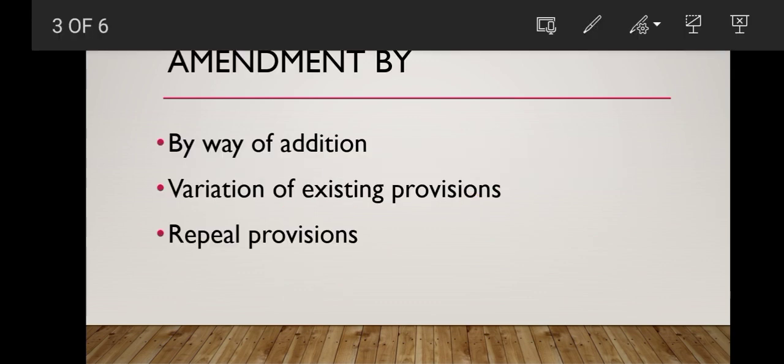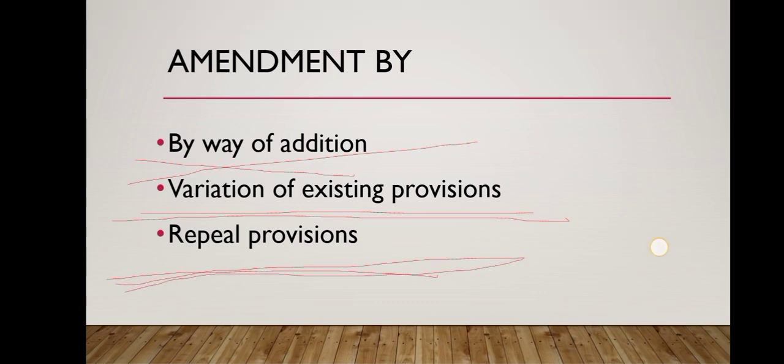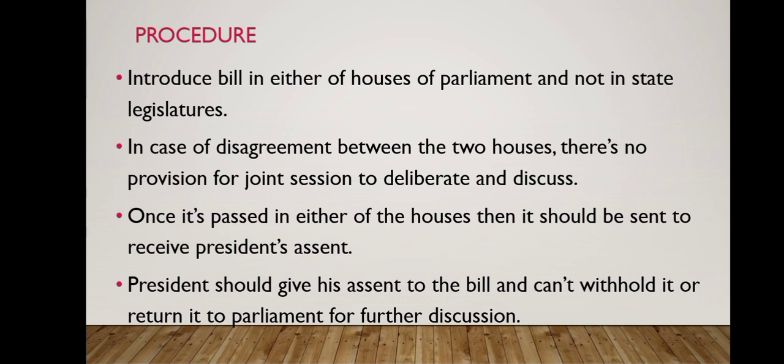Now, how does this amendment, constitutional amendment, take place? It can take place by three ways. That is, by way of addition of a completely new provision, or some changes will be brought into the existing provisions. That is, variation of existing provisions, and sometimes repealing provisions. That is, in certain cases, certain provisions will be repealed, or say completely discarded. So by these three ways, by way of addition, by way of variation of the existing provisions, and also by repealing the provisions, amendment can take place. Okay. So procedure is another important thing.